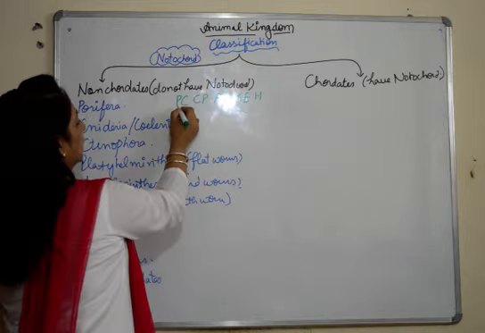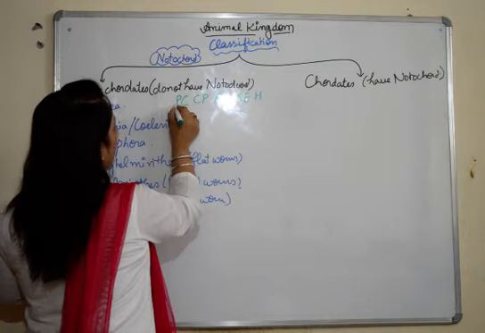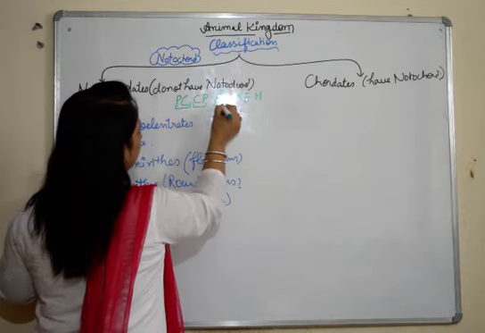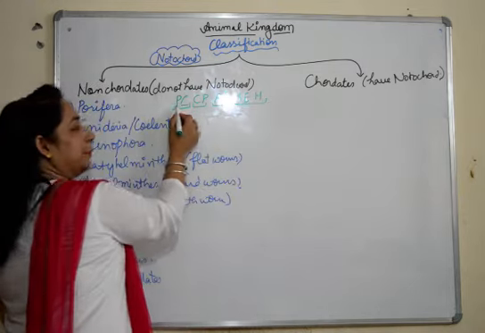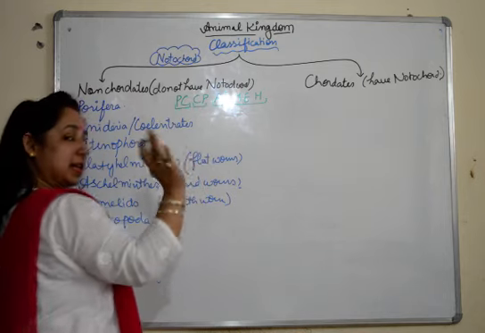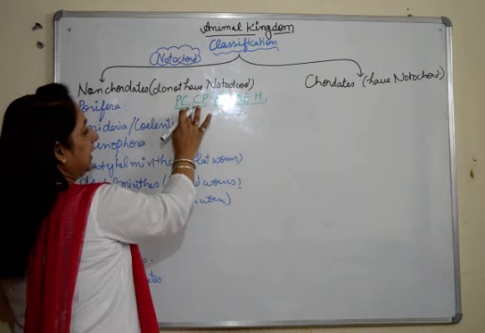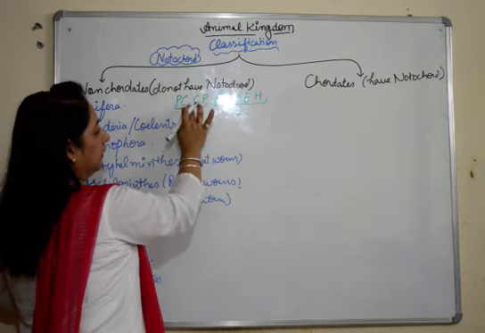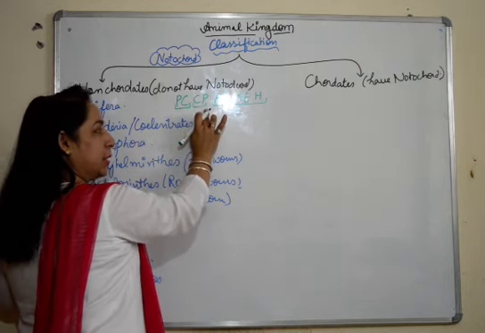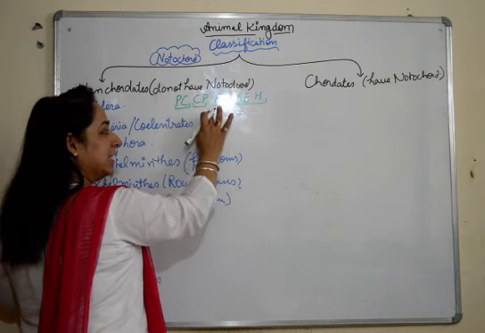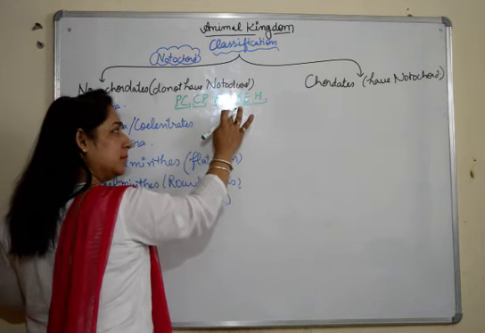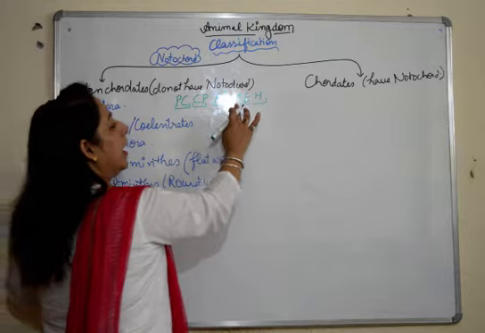How do I learn it? I'll just categorize them. PC, CP, A cube: PC is Porifera, Cnidaria, Ctenophora, Platyhelminths, A cube is Aschelminths, annelids, and arthropods.